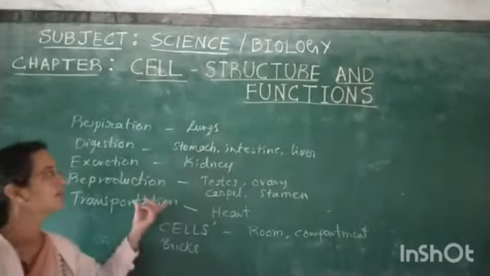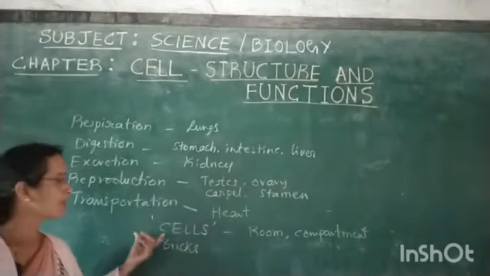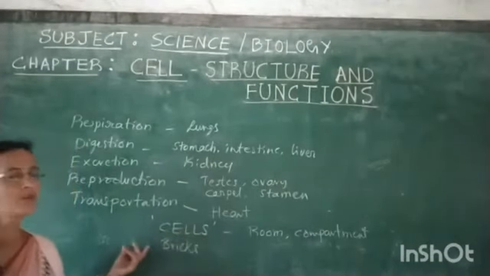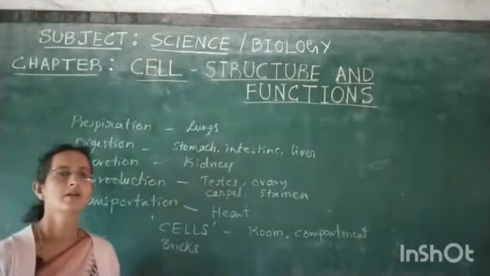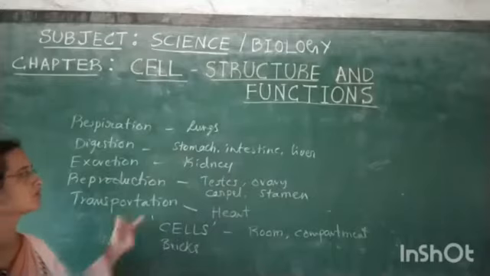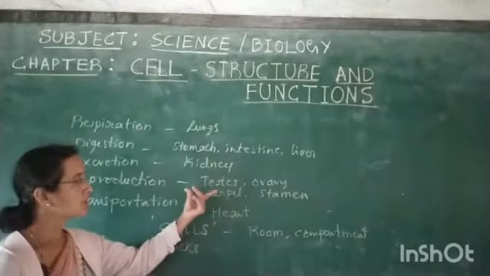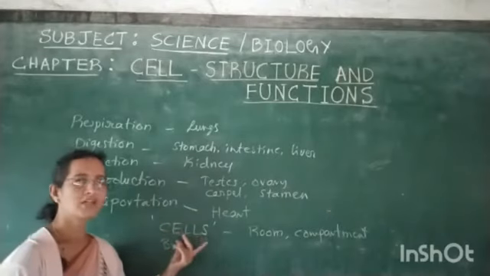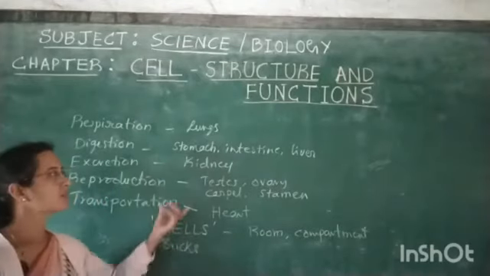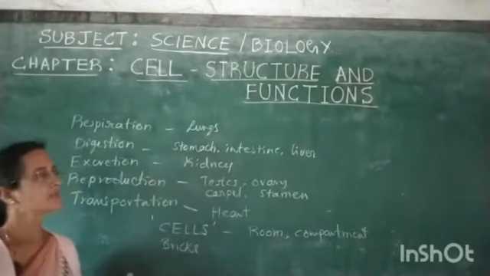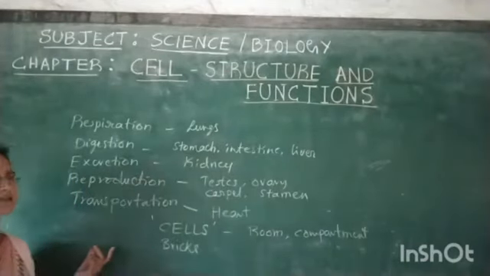Like that, all living organisms are made up of cells. A group of cells forms a tissue, a group of tissues forms an organ, and a group of organs forms an organ system. Can you name the organ systems?